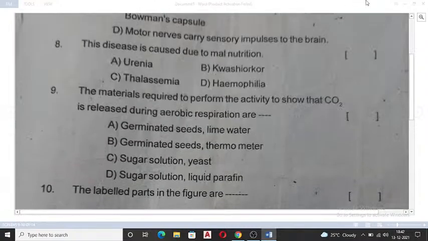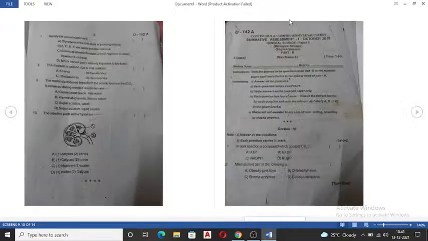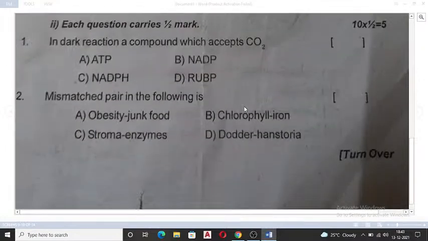Very good. So now we have done one paper, and more papers are there, as most of you requested. So I just took this, and now we will move on to summative assessment one. It is the October 2018 paper; 19 we have done, and now we will be doing 18. So let's see here. Also, you may not see all the notices because the pattern changed. So 1 mark it carries.